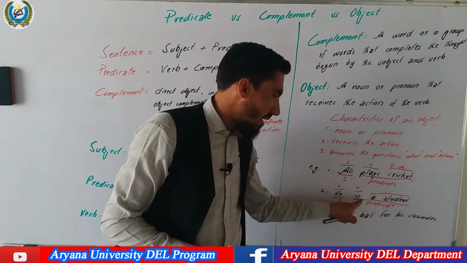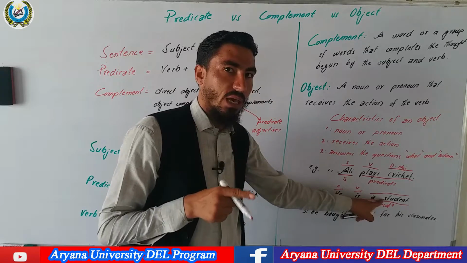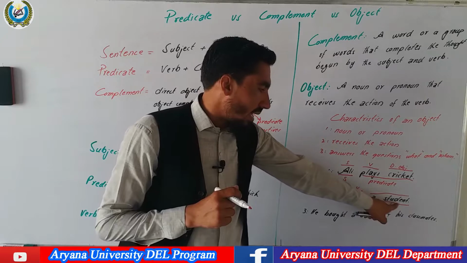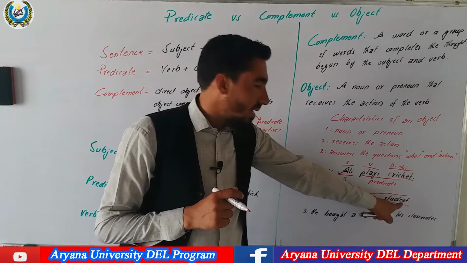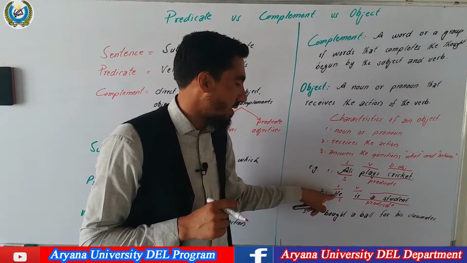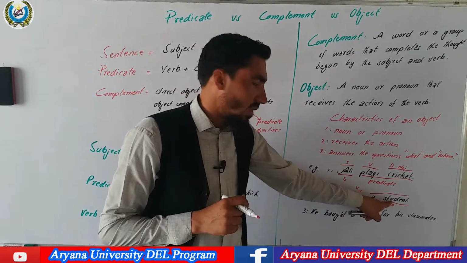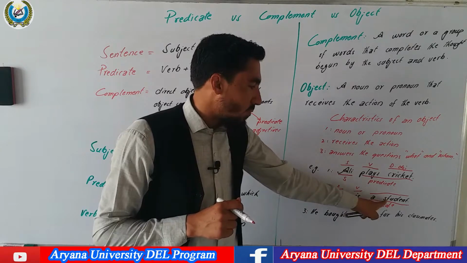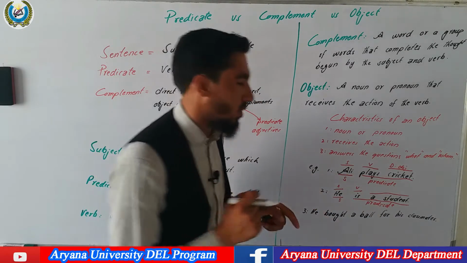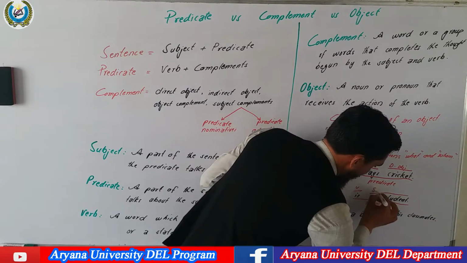And what follows the linking verb can either be a predicate nominative or a predicate adjective. So you should think, is it a noun or an adjective? It is a noun. Student is a noun. It completes the meaning of the subject of the linking verb. So it is called a subject complement, and a student is a subject complement in this sentence.